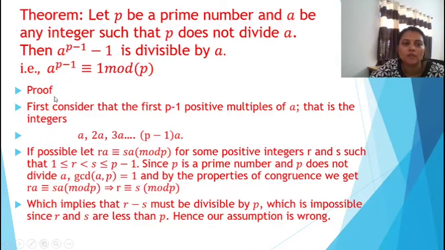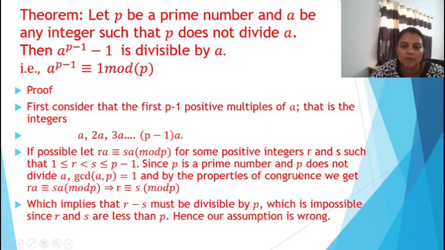For the proof, we have to consider the first P minus 1 positive multiples of A, that is the integers A, 2A, 3A, etc., up to P minus 1 into A. If possible, suppose any two of these are equal. Let RA congruent to SA mod P for some positive integers R and S such that 1 less than or equal to R less than S less than or equal to P minus 1.